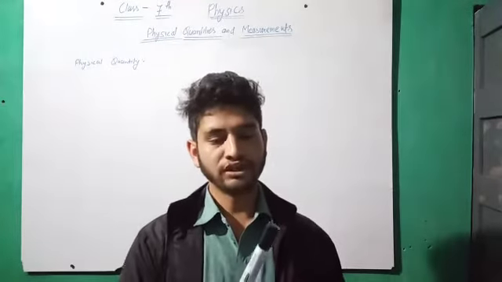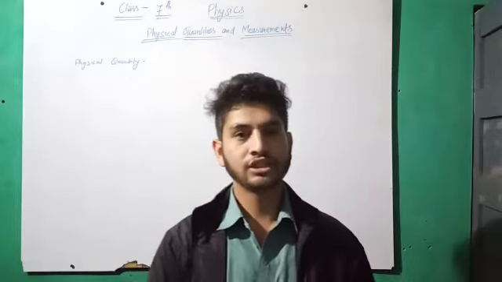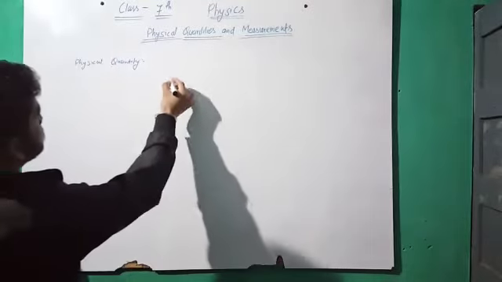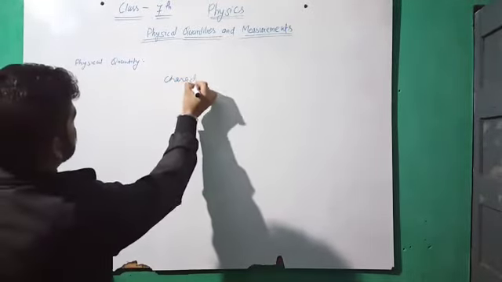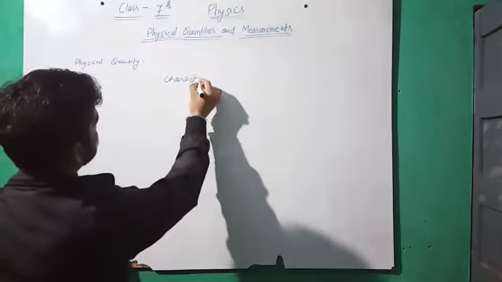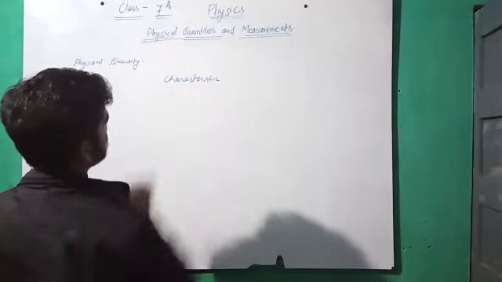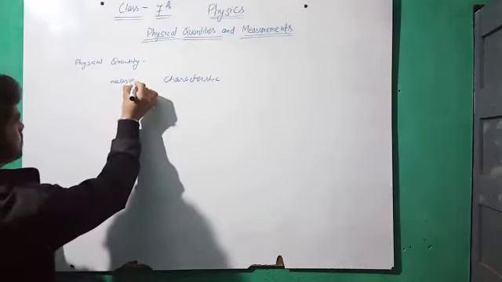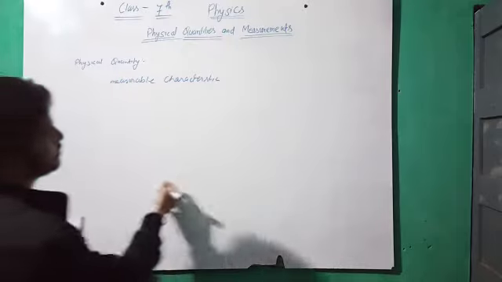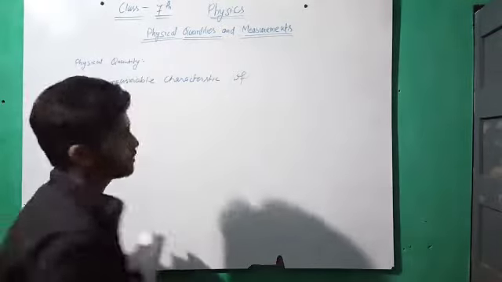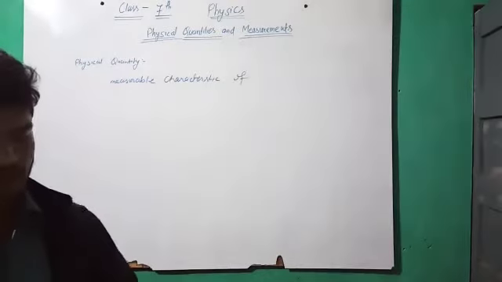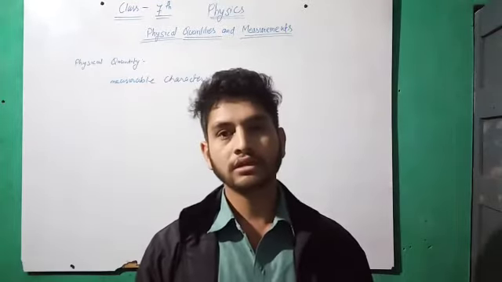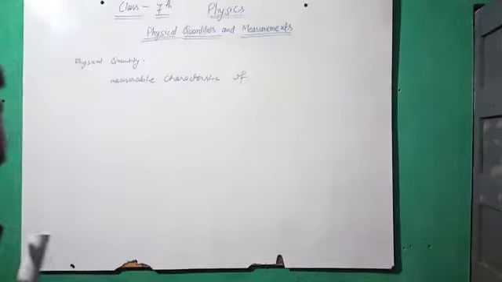So what is the definition of physical quantity? Physical quantity is nothing but the characteristic of a system. Not just a characteristic, but it must be measurable. A measurable characteristic of a system or a substance is called the physical quantity.